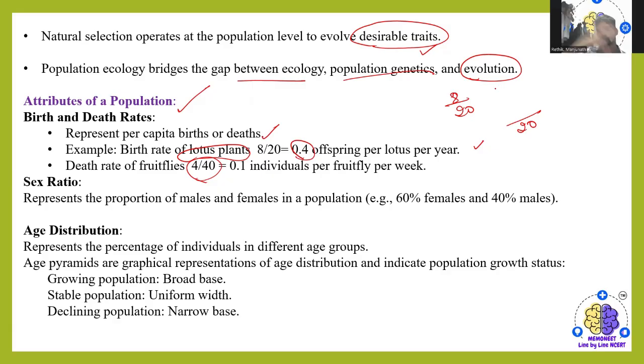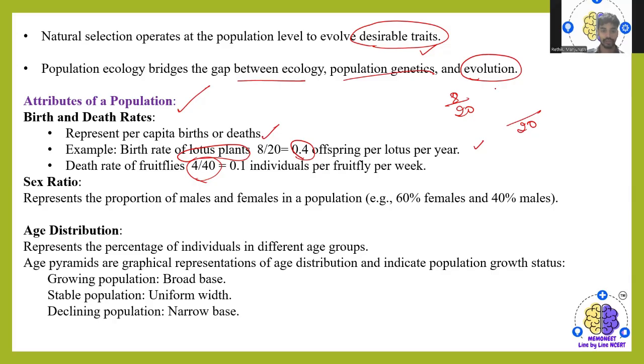That is, yearly they are adding 0.4 offspring per lotus per year, and 0.1 individuals they are removing, like they are dying. So this is how it goes.